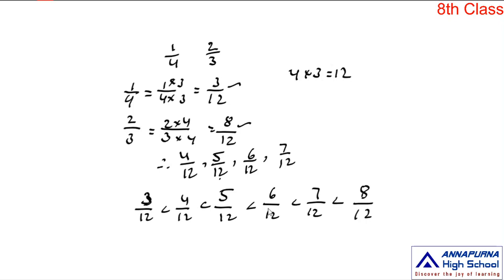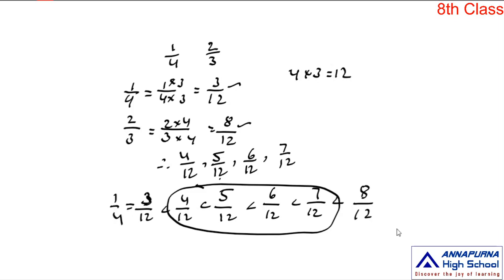So in between 3 by 12 and 8 by 12, here you have 4 rational numbers. Out of these 4 rational numbers, you can choose any 2. Why? Because in the beginning of the question, we were to find 2 rational numbers between the given 2 rational numbers. So 3 by 12 is equal to 1 by 4, and 8 by 12 is equal to 2 by 3. In between them there are 4 rational numbers, so you can choose any 2.